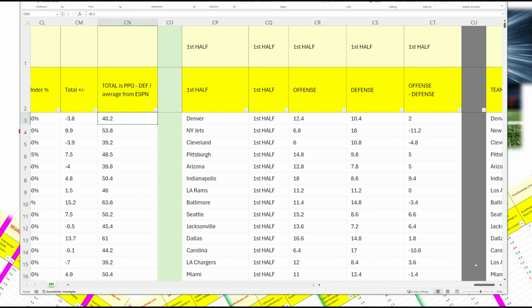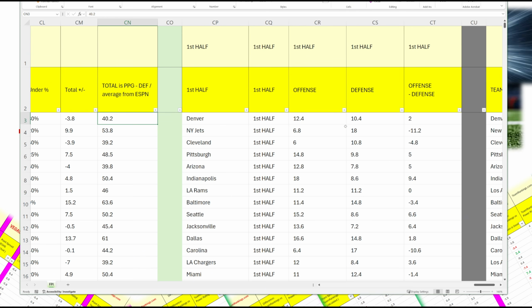And I also include first half statistics. Why is this? Because some teams have first half tendencies. Some teams, for example, will be explosive in the first half. They like to get ahead, and then they just kind of maintain the lead. And then some teams don't. They just kind of chug along and play all 4 quarters. So sometimes you can get an advantage by betting first halves.